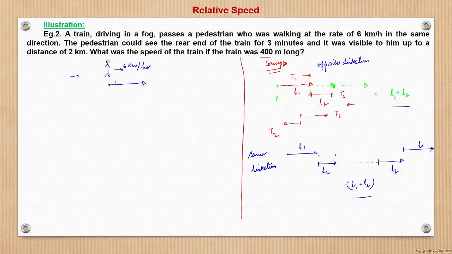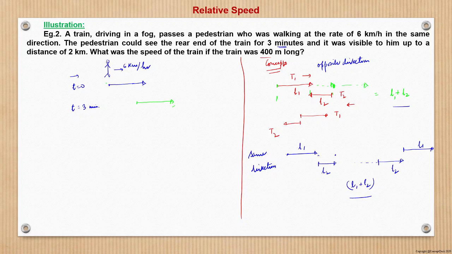Now at this position, the rear end of the train is at the same position where the man is, right? But after 3 minutes, at time t equal to 0, and at time t equal to 3 minutes, the rear end of the train, let us say this is the train, this is the front end, this is the rear end.